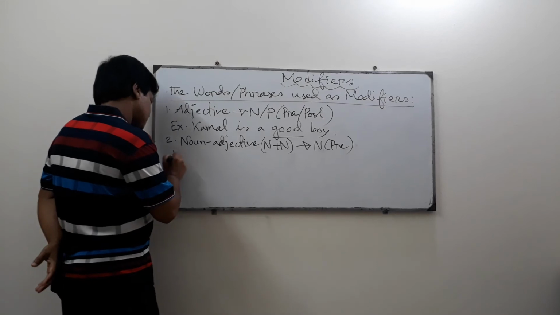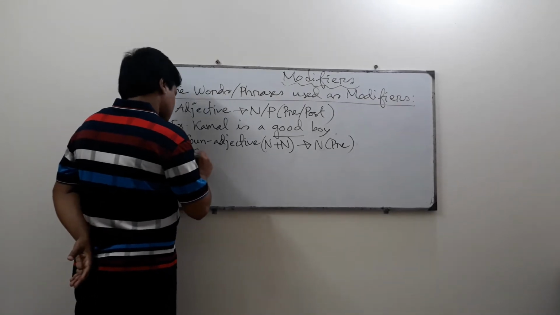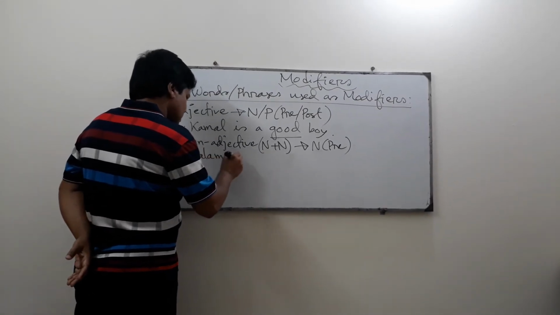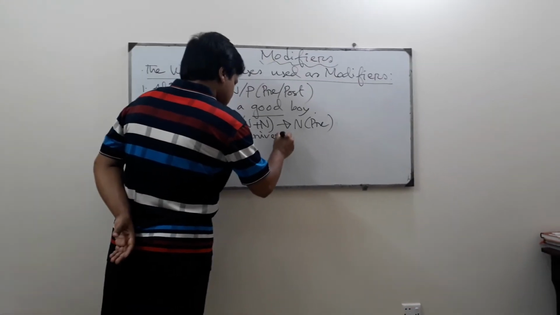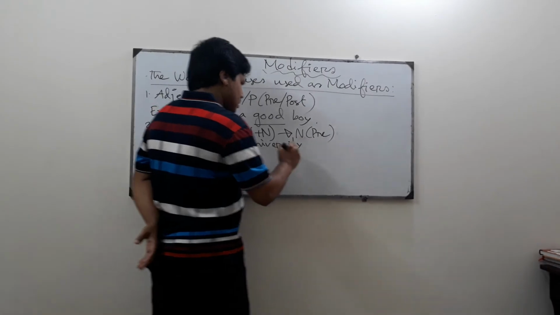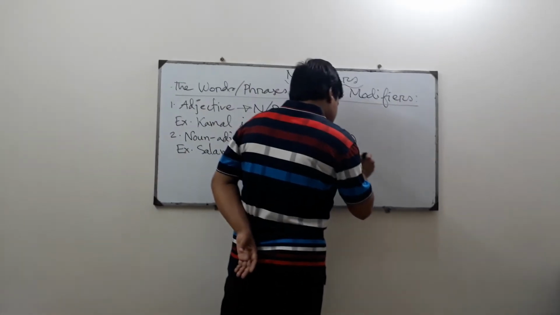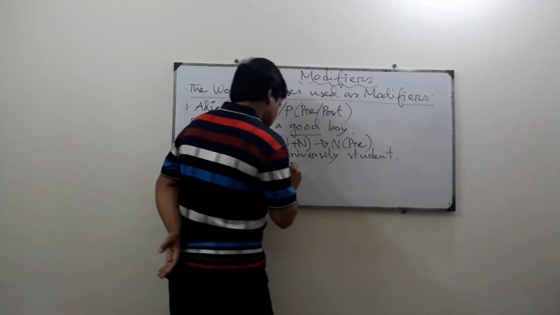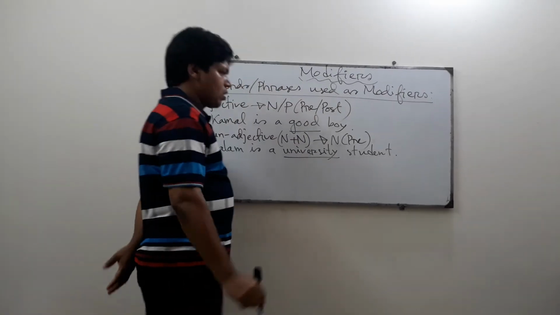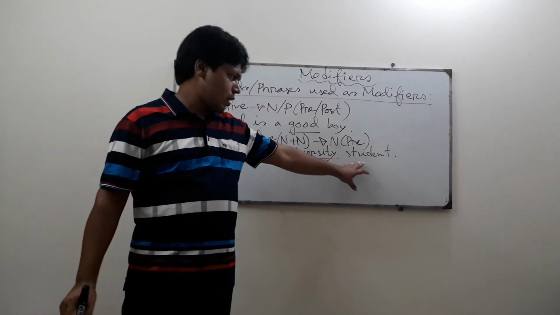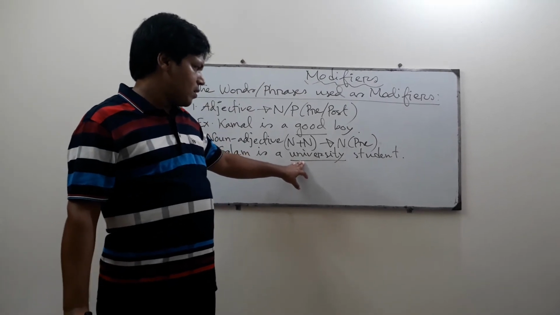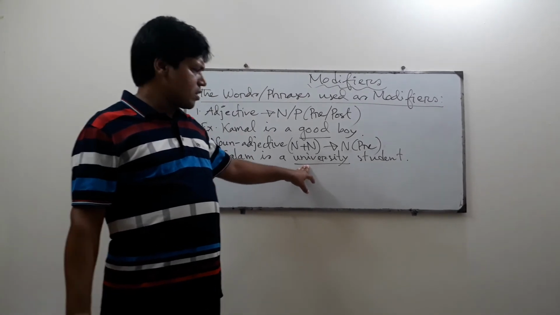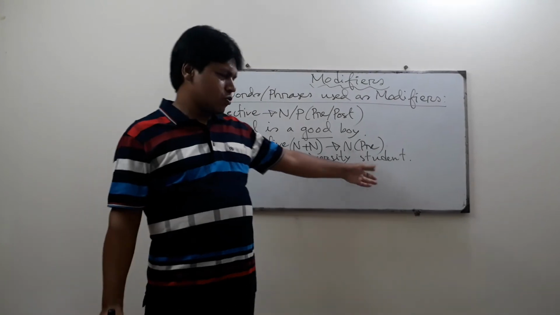Example. Salam is a university student. Look, here the word university is a noun and the word student is also a noun. We know that university is the name of a particular educational institute, and student is also a noun.